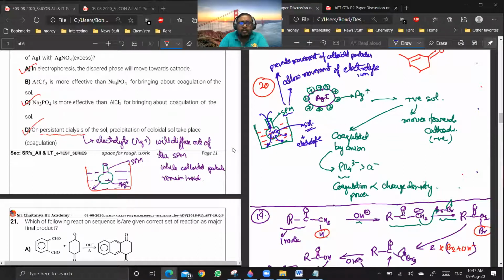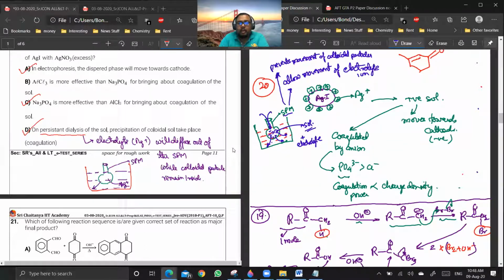Yes, sir. Okay, so this technique is actually used for kidney failure patients. I think the word dialysis you people must be familiar with. In people suffering from kidney problems, the uric acid crystals are formed in a greater quantity inside the blood. So if the concentration of uric acid is more, we need to remove that excess uric acid from the blood. That is why we go for dialysis.